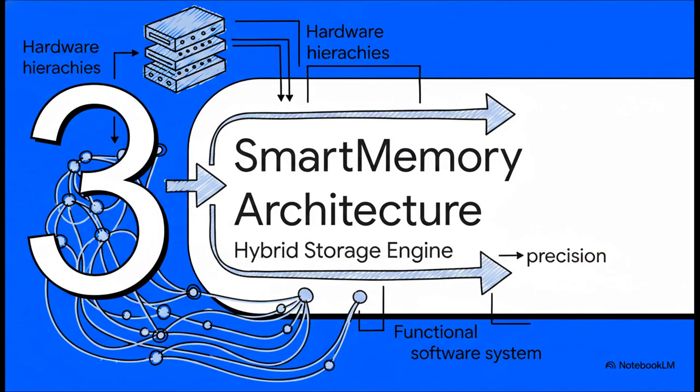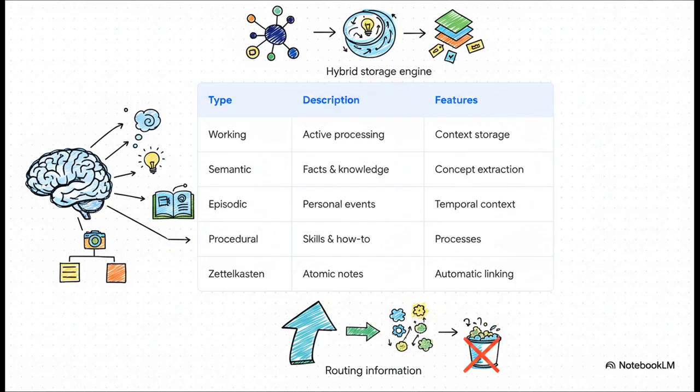Which brings us perfectly to Section 3, Enter SmartMemory Architecture. Okay, so how do we actually build all this foundational research into working software? Well, SmartMemory uses a hybrid storage engine that combines graph databases, vector stores, and metadata, and it uses all of that to power 5 distinct cognitive memory types.